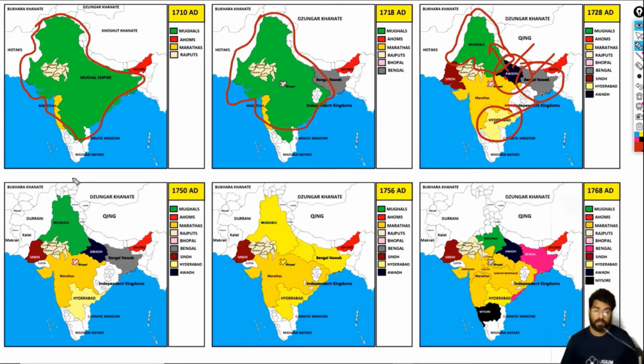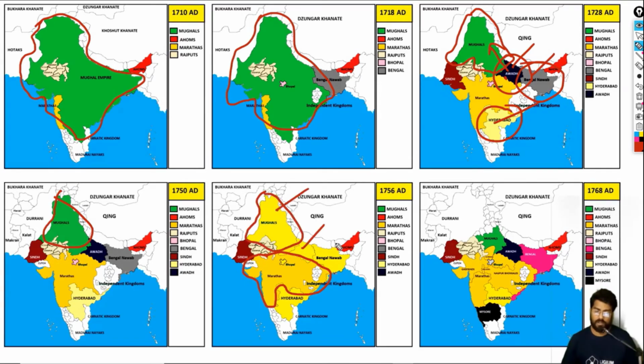And then in 1750, again we can see decline. By 1756, the Marathas were the real champs of India. They were the paramount power. Mughals were basically their servants. The Mughal rulers basically took orders from the Marathas. Since the Marathas are in this orange color, I have mentioned all of them in yellow.